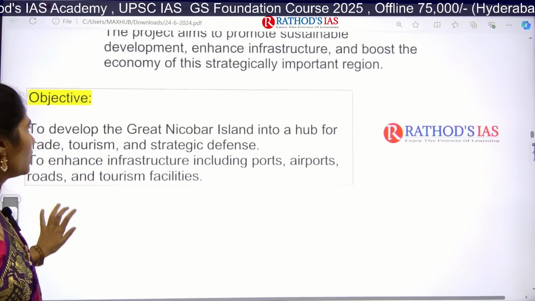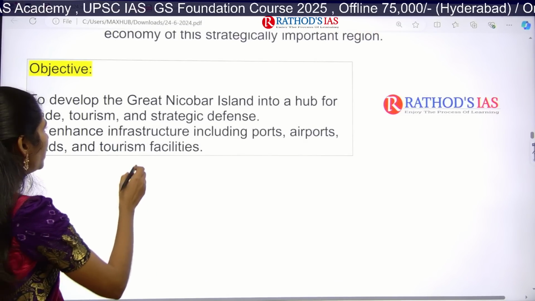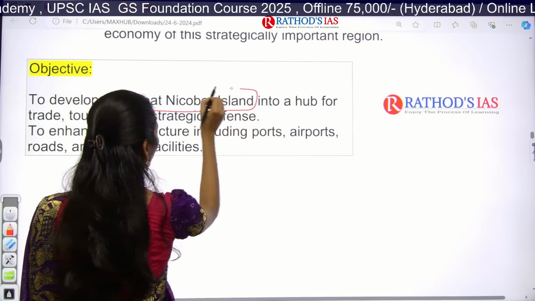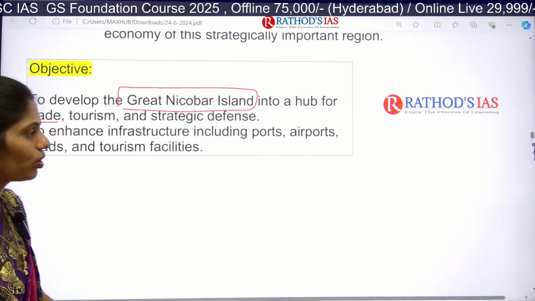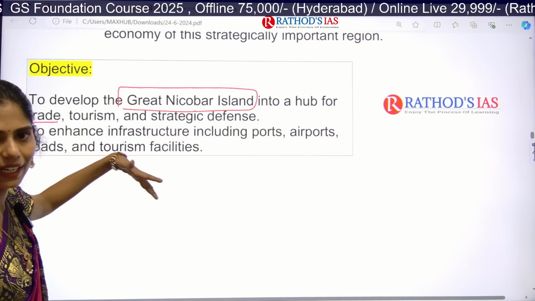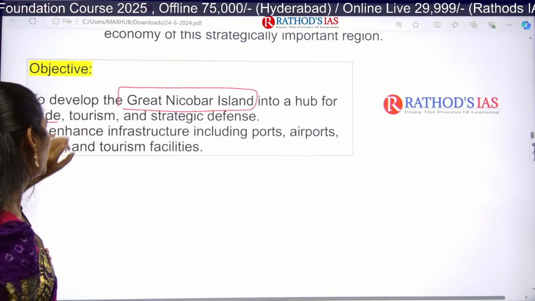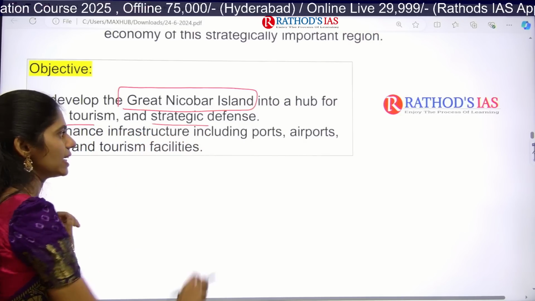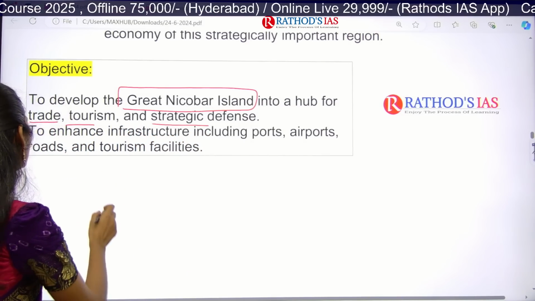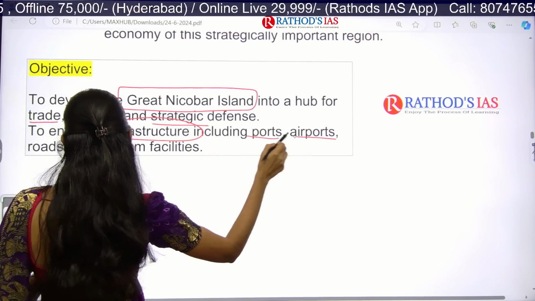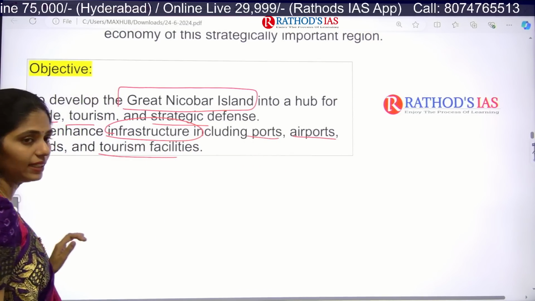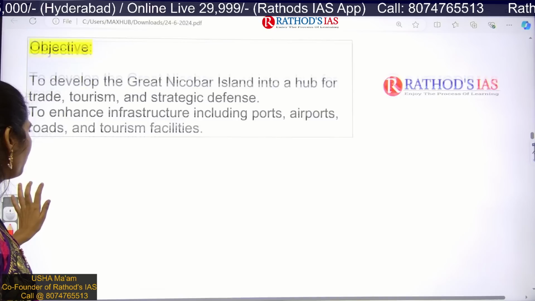And what are the objectives? The first is to develop Great Nicobar Island into a hub for trade. Next is tourism, and next is strategic defense. We are also focusing on enhancing infrastructure like ports, airports, roads and tourism facilities. So this is the objective of this project.